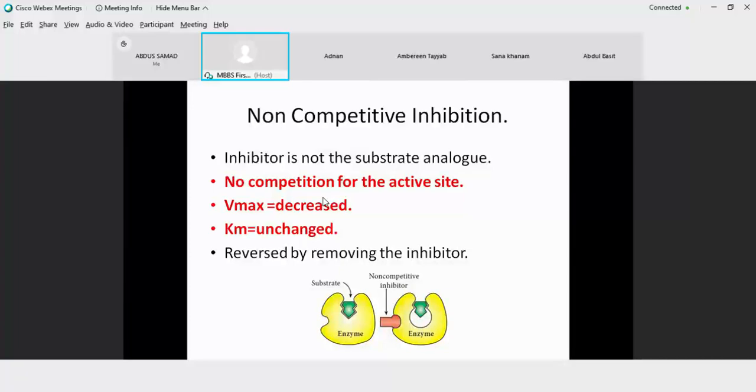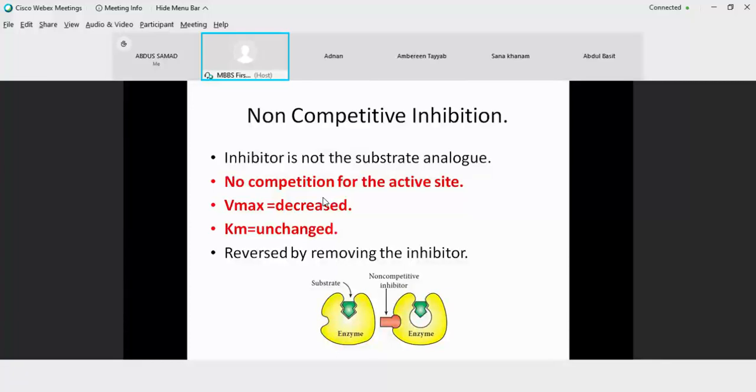But what happens here is that when the inhibitor, which is a non-competitive inhibitor, will go and bind to the enzyme, it is going to distort the active site. So now the substrate fitting, that is the proximity and the orientation of the substrate, is distorted. And when this substrate orientation and its proximity is distorted, the enzyme would be inhibited.